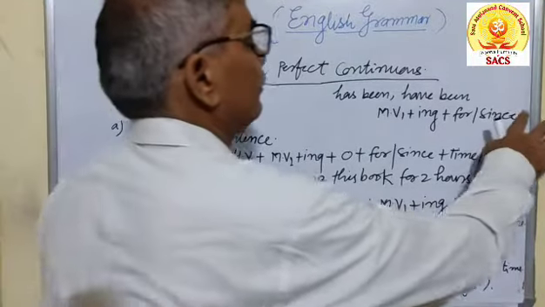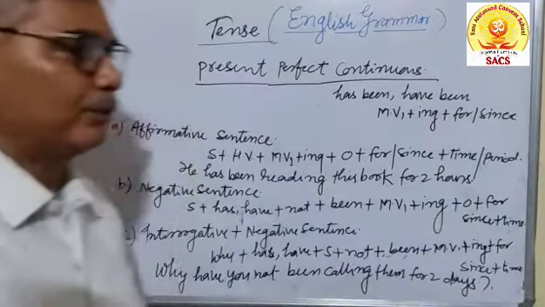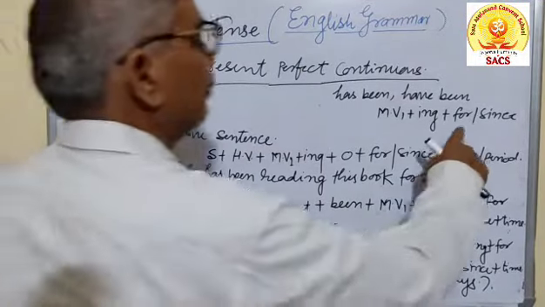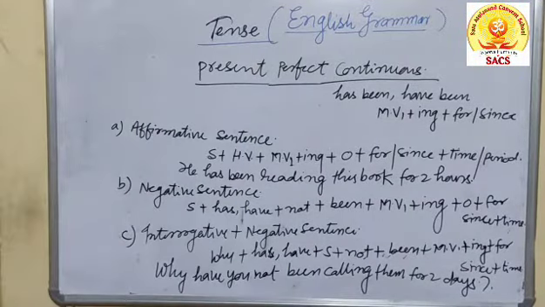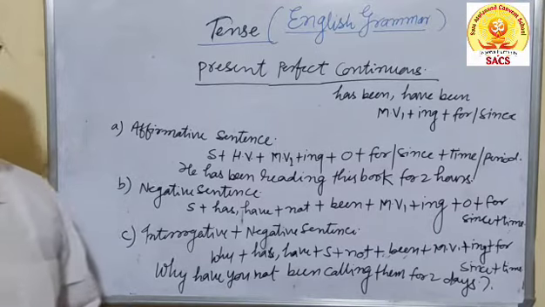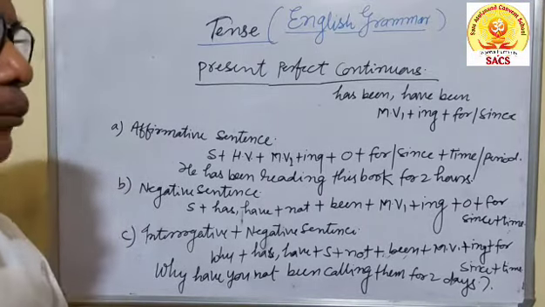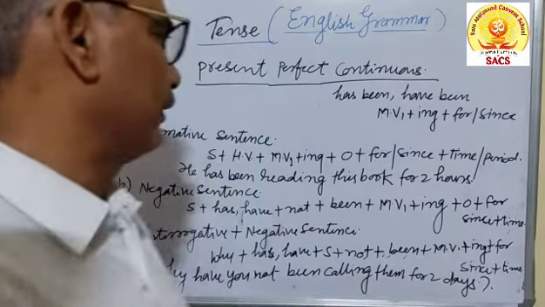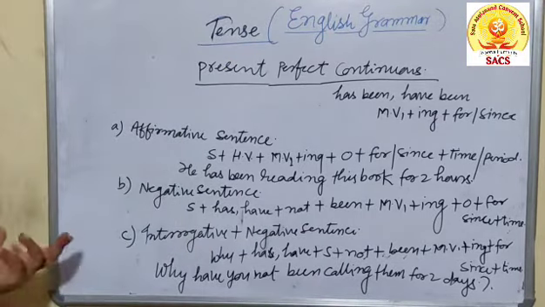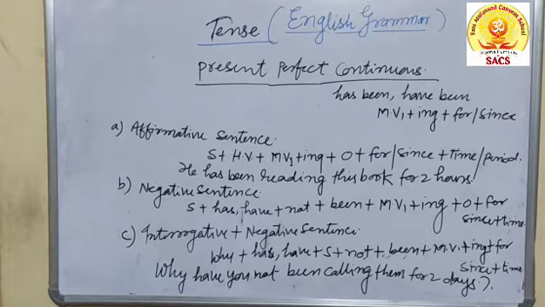And for and since, this is very important for all of you. For is utilized for the time which is not clear, and since is used for the time which is quite correct, the time which can be counted till the speaking time. And for is utilized for the time which is not clearly spoken or given.